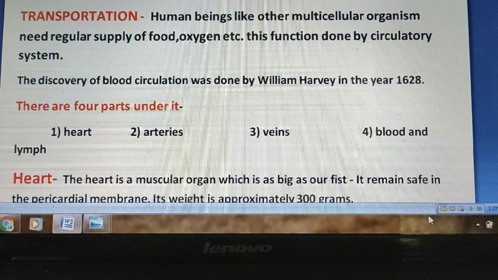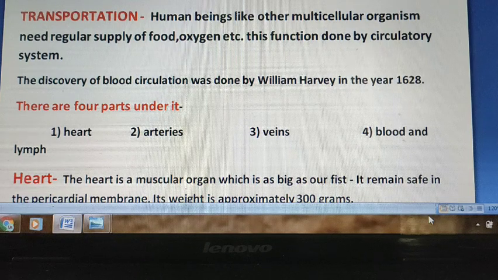So first question is, who discovered blood circulation? It is discovered by William Harvey in the year 1628. So in circulatory system there are basically four parts. First is heart, second is arteries, third is veins, fourth is blood and lymph.